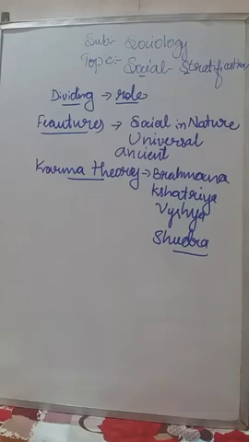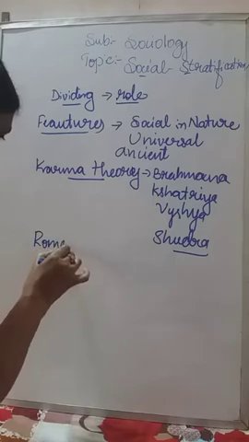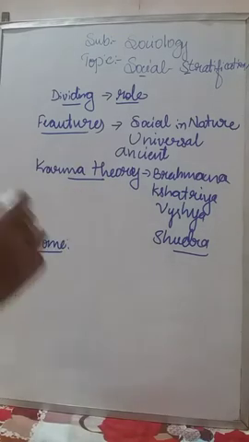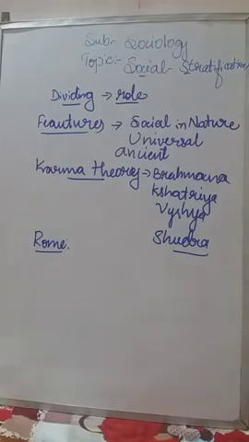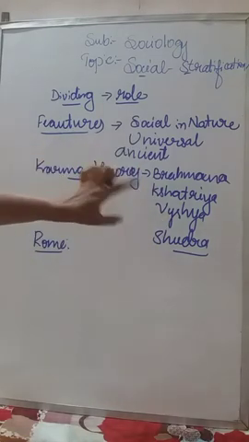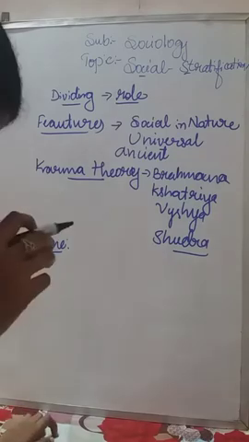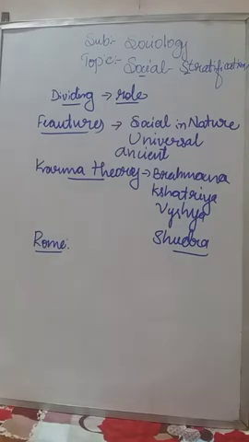In the same way, the Romans, I think you know about that. Rome is a very ancient civilization. Here in Rome, the people were grouped based on area. This one is based on occupation, in the sense of work, and this is based on area. They are grouped into plebeians and patricians.